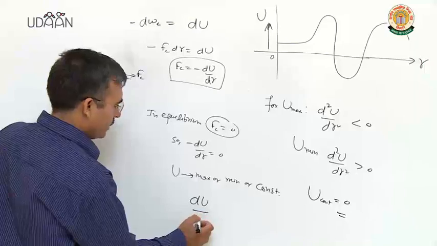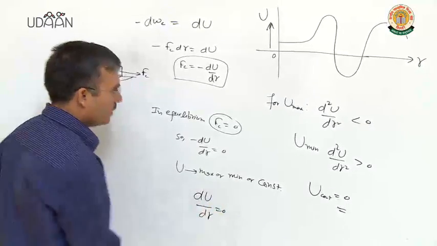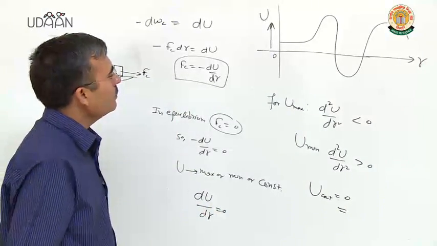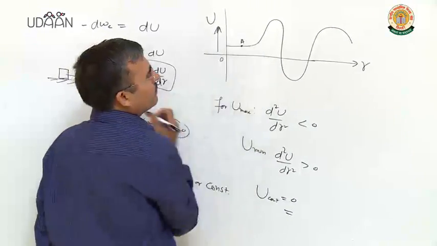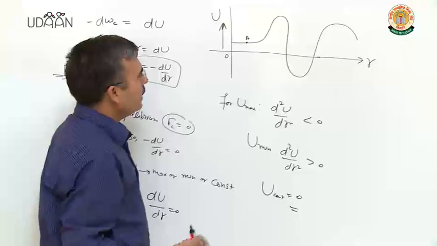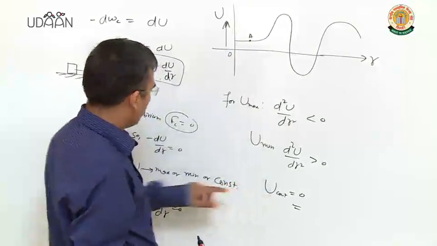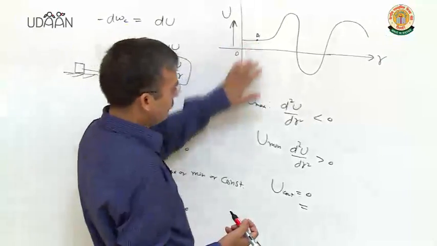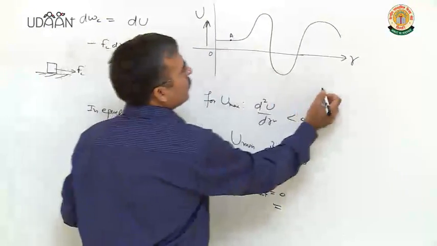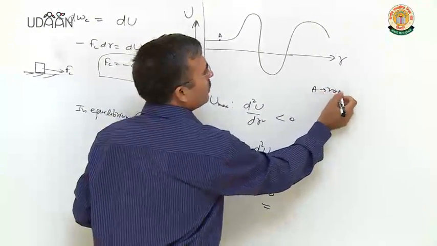You can write here like this. Let us think about this position A. At A position, U is constant, potential energy is constant. So A position is neutral equilibrium.